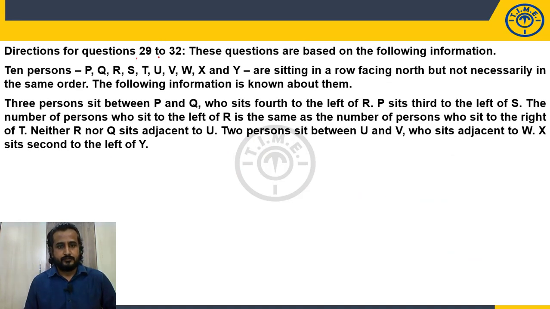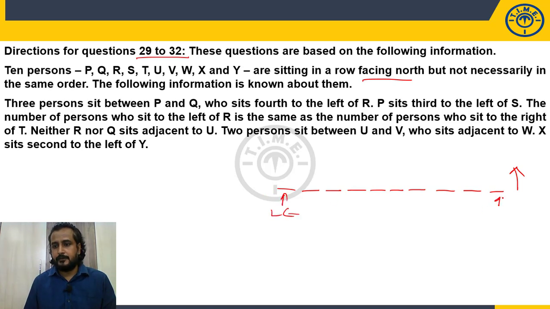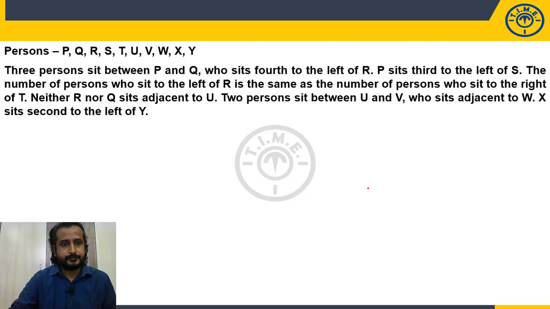Questions 29 to 32. Linear arrangement. Very simple. 10 persons P, Q, R, S, T, U, V, W, X, Y are sitting in a row facing north, but not necessarily in the same order. So north arrangement, positions 1 to 10, all are facing north, and this is the left hand position and this is the right hand position. With respect to the persons, your left will be that person's left and your right is that person's right. Okay, now let's solve the set.